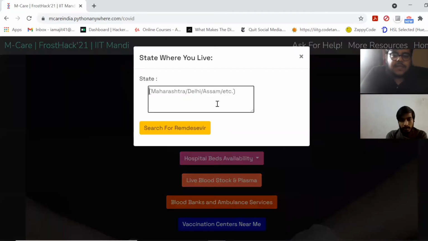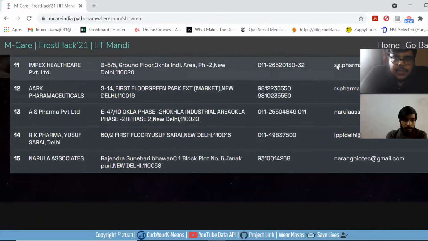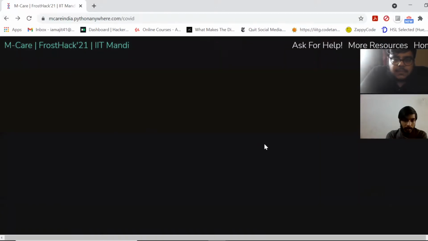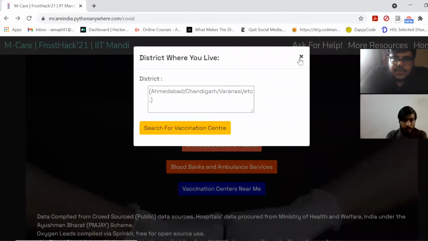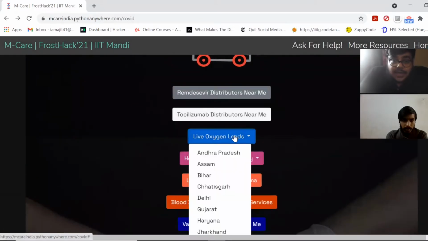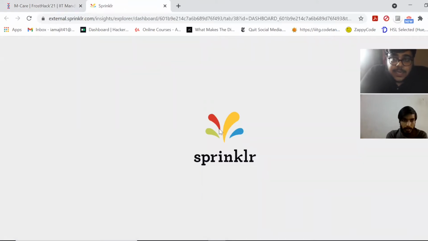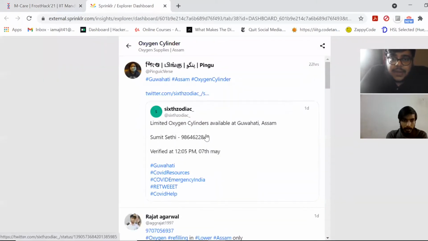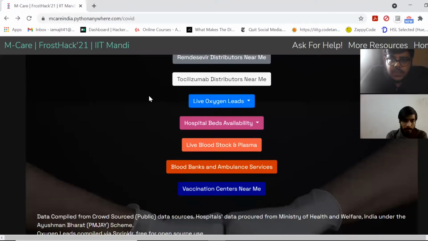If I want to find remdesivir in any Indian state, I can simply search for Delhi. If I search for that, I'll be shown remdesivir stock in Delhi. If I go back, I can even check for tocilizumab in the same way, and blood banks, ambulance services and vaccination centers in the same way. The only thing is that in vaccination centers, we can search by our district. Also, we have added live oxygen leads. If someone clicks on any state such as Assam, they'll be routed to this Sprinklr page, which contains oxygen leads compiled via Twitter and made for developers by developers, as in open source social goodwill.